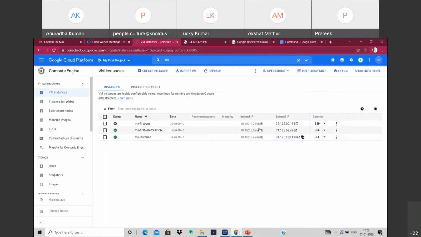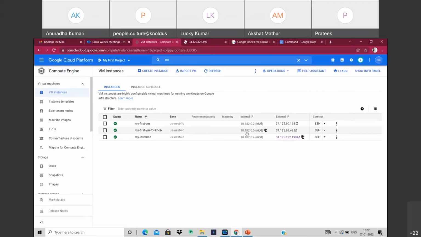And this is the internal IP address. Internal IP addresses are internal to a corporate network. In this example, the virtual machine is installed inside the GCP network, and the internal IP address can only be used inside a Google Cloud network. You cannot access it from outside.